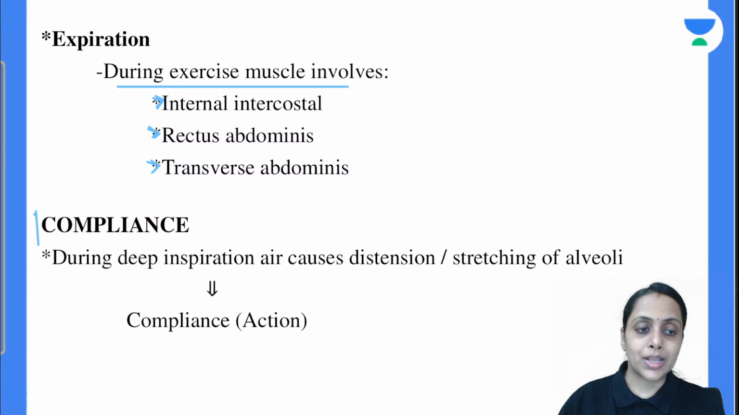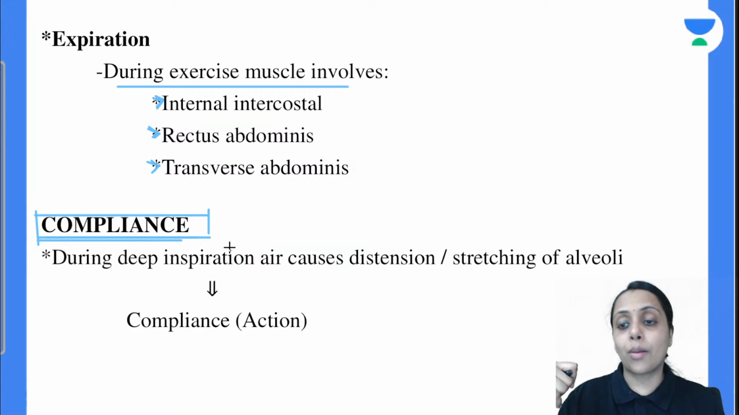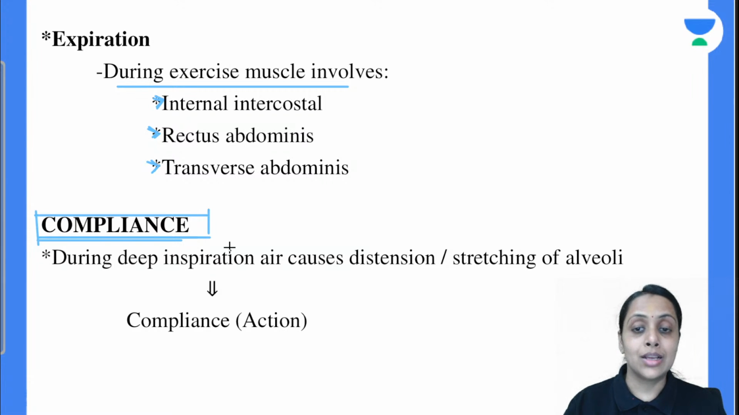Now coming to the compliance. So what is the compliance? After our inspiration, air moves to our alveoli, and the stretching of alveoli due to inspiration is the compliance. The stretching ability of alveoli or distension ability of alveoli is the compliance. Is this clear? What is compliance? Stretching of alveoli is compliance.